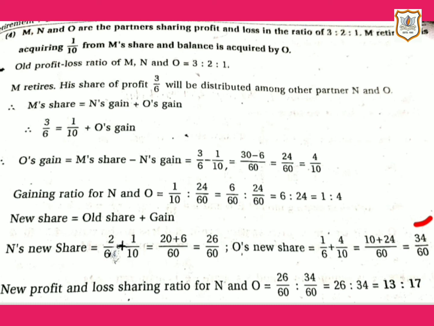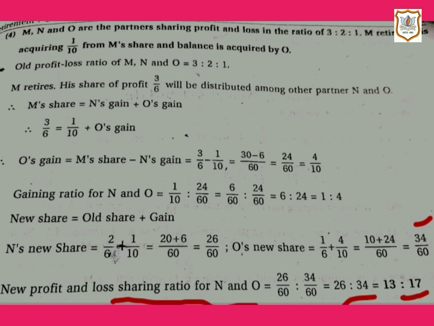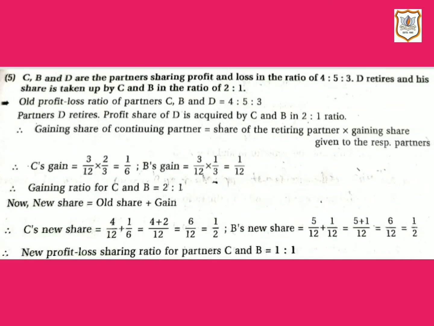Therefore, the new profit and loss sharing ratio of N and O is equal to 26 is to 34. If we cancel it out with common factor 2, we will get 13 is to 17. So here the new profit and loss sharing ratio for N and O is equal to 13 is to 17.